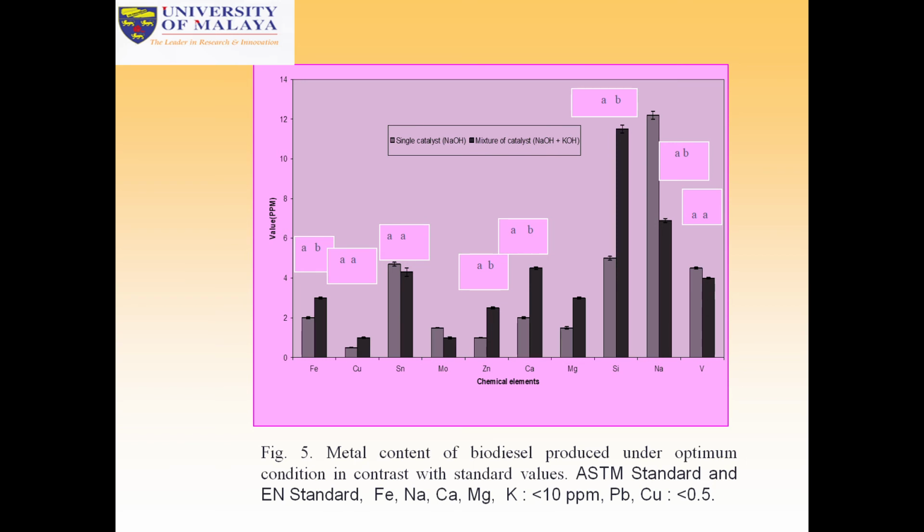So here are the different metal contents of biodiesel produced under optimum condition, in contrast with standard values, ASTM standard and EN standard. Different types, like ferrous, sodium, calcium, magnesium, potassium, and others, were under the standard values.